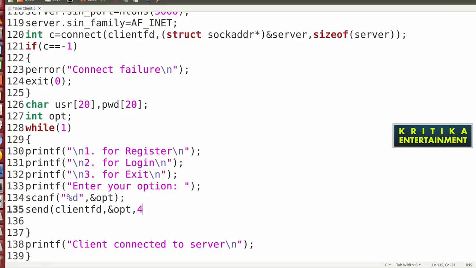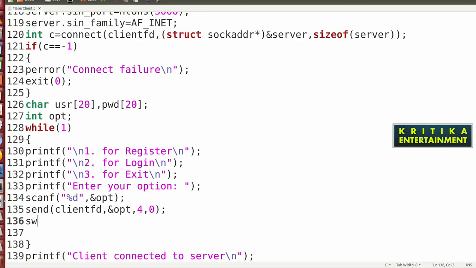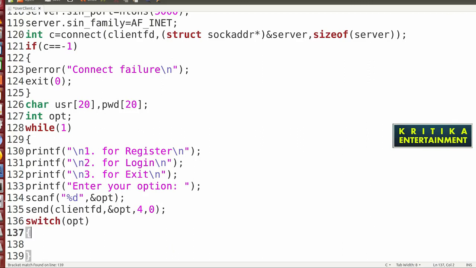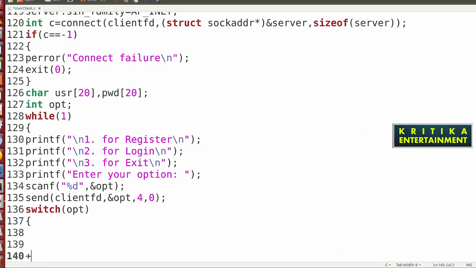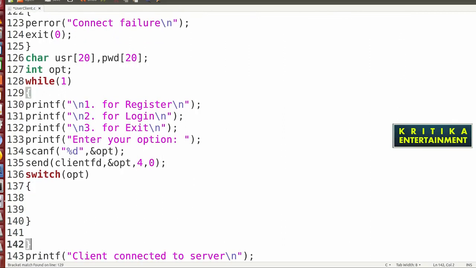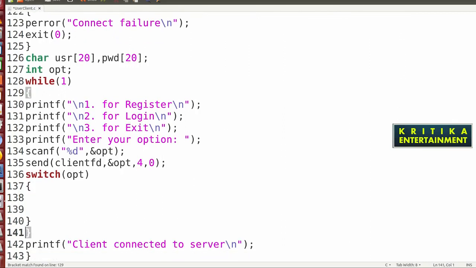What is the size of int? 4, then 0. Then here write switch, and write the opt option. Here the option will close. Here write the bracket. This is the while loop, and this is for your switch case.